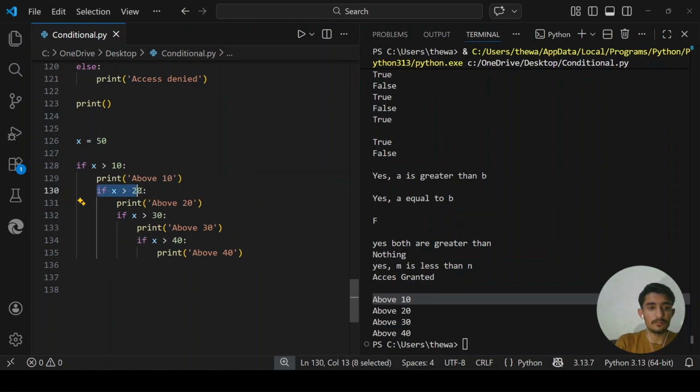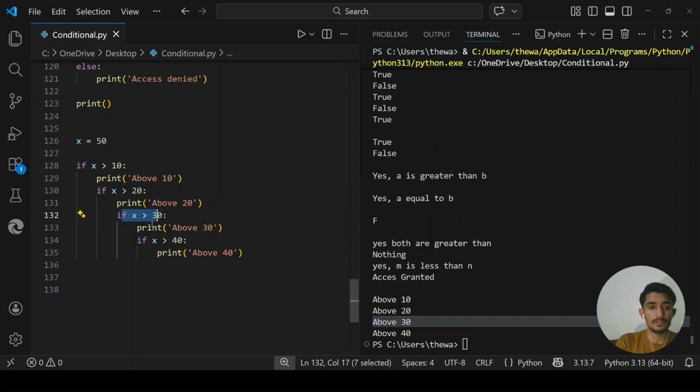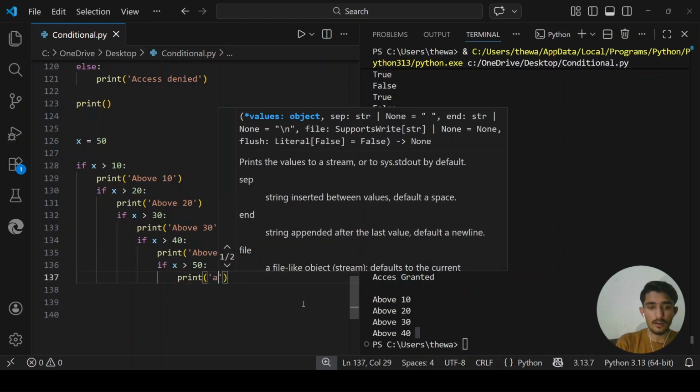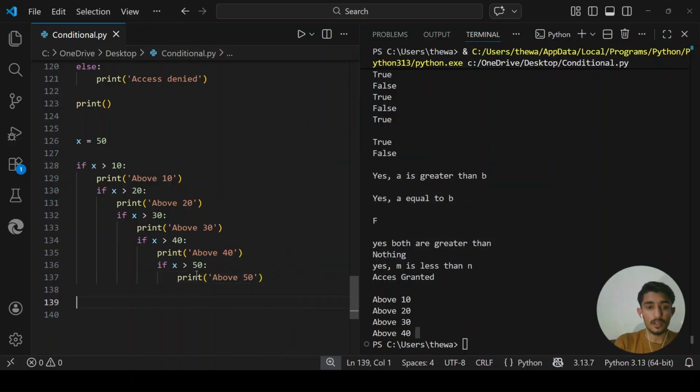Inside this if block there is another condition, and it is asking, is x greater than 30? Yes, it is greater than 30, and initially x is 50, so it will also print out above 30 here. Inside this there is another if condition, asking is x greater than 40? It also prints out. Let's say I created another condition, which is if x greater than 50, print above 50. I know that x is not greater than 50 because x is equal to 50.